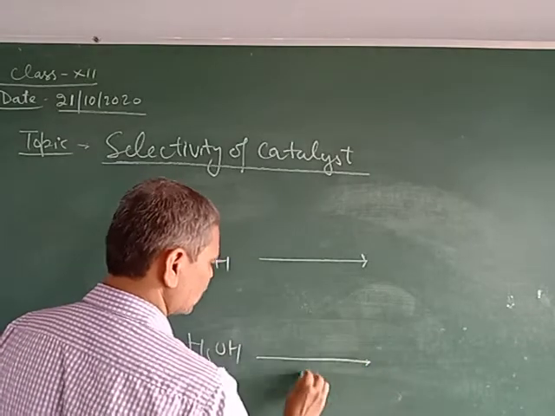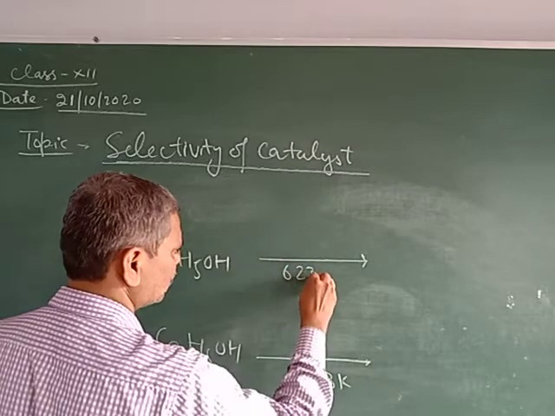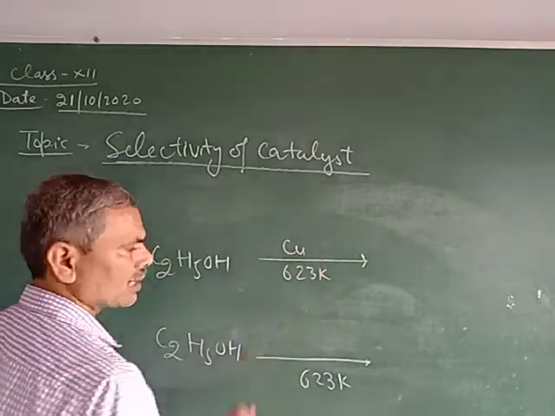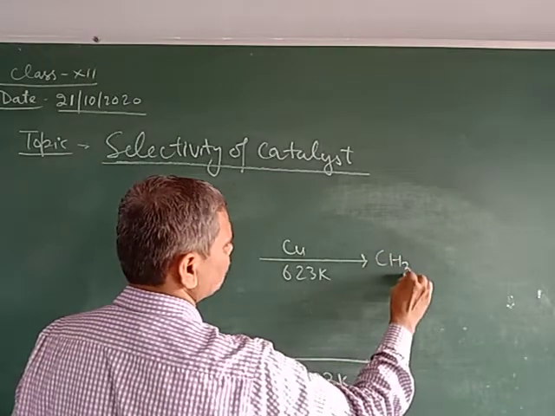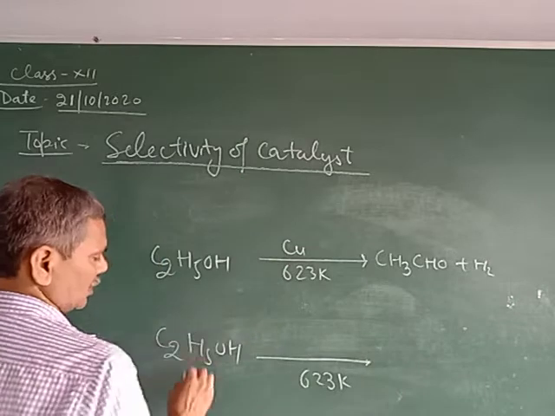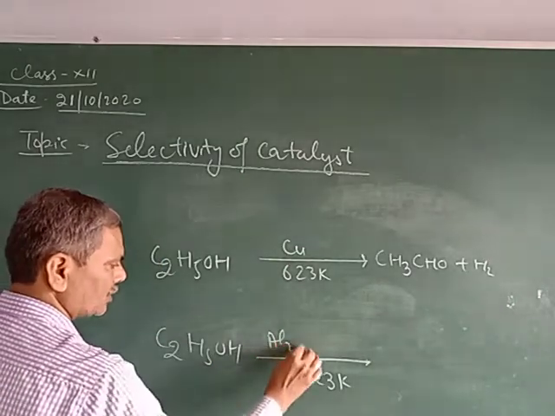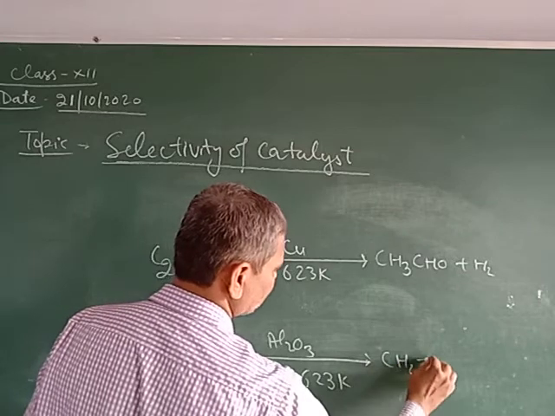Temperature is 623 Kelvin. At 623 Kelvin, if the catalyst is copper, it forms acetaldehyde. If the catalyst is alumina, product will be ethylene.